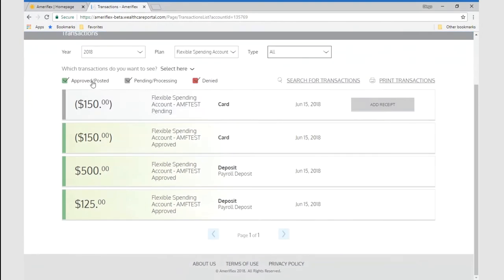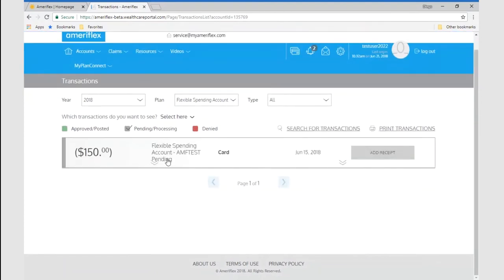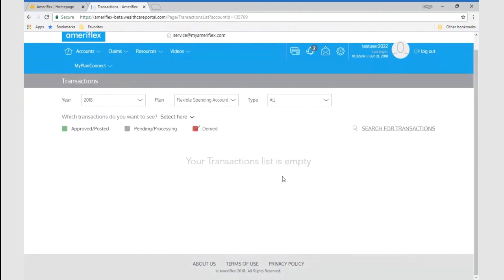Additionally, you can also select which transactions you want to see. So if you just wanted to view approved transactions, or only pending transactions, if there were any denied transactions, that will show in here. Obviously, we do not have that in this example.